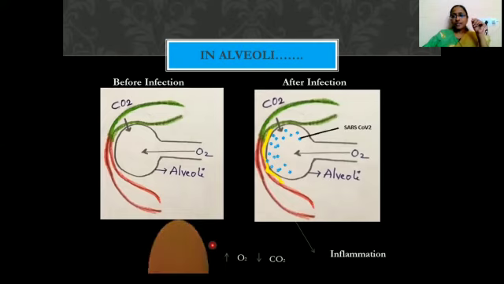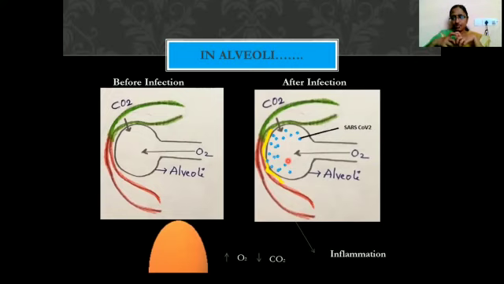is going out, right? In this process, because of the inflammation, even CO2 cannot come out of the alveoli properly, because so much inflammation is there between the tissues, in the interstitial spaces and within the alveoli also. So a lot of shear stress will be generated. To compensate for that, whatever amount of oxygen you are pumping into the alveoli, the pressure of the oxygen has to be taken care of.